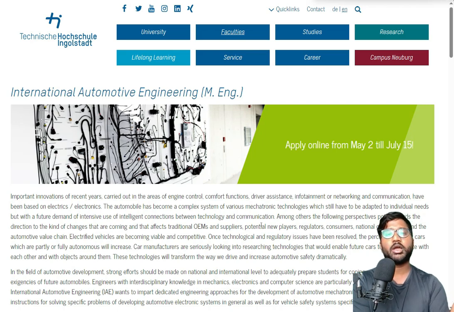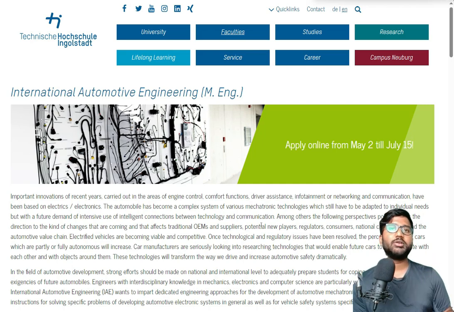Whereas if you study in technical universities, for example Technical University of Munich or Technical University of Stuttgart, problem solving is done in a mathematical way. You won't get that much practical exposure, but you will study in a research oriented way, where you try to solve every problem via mathematics. That's the main difference. I'm fed up of saying the same thing again and again, but people still ask. So maybe in this new video people can catch this.